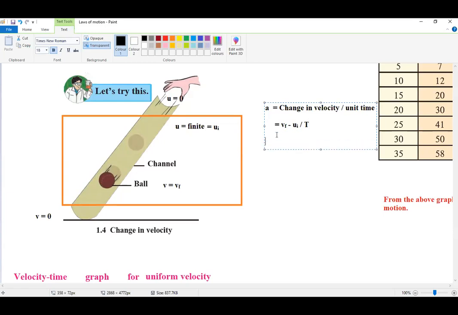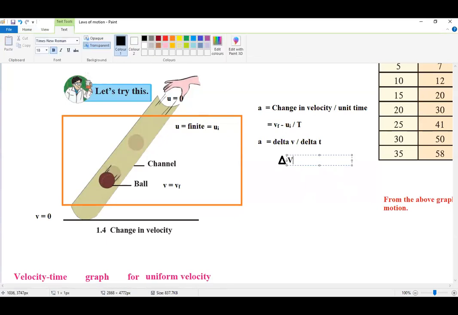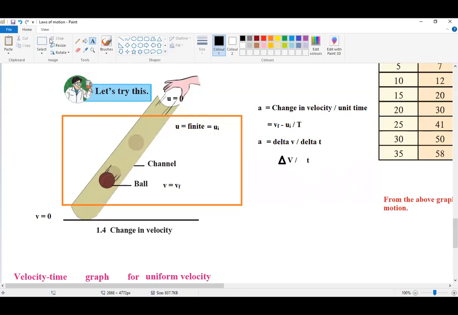All right, sometimes you will find it written as acceleration a is equal to delta v upon delta t, delta v upon delta t. You will see it written like this too; delta is actually written like this. This is the sign of delta, a triangle. So delta v by delta t will give you the rate of change of velocity.